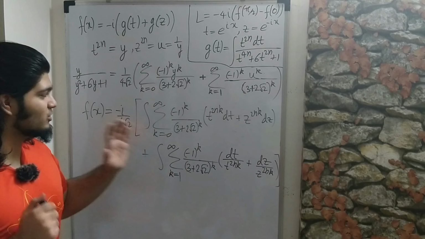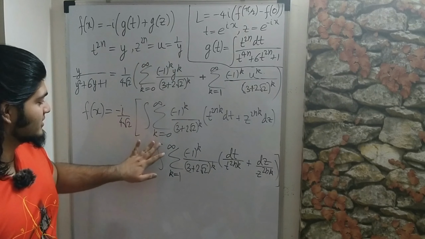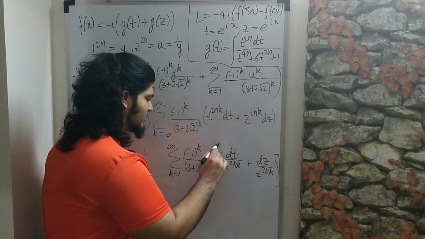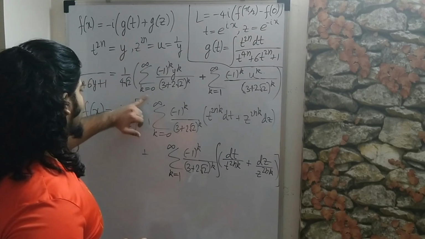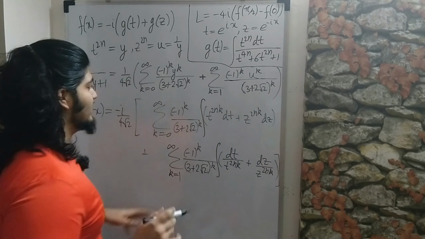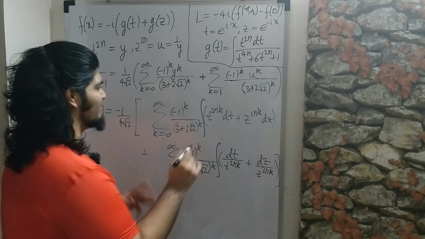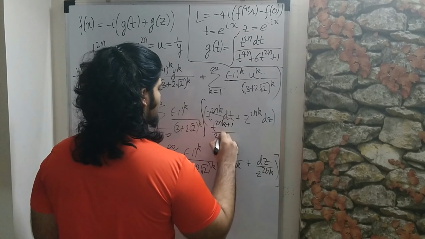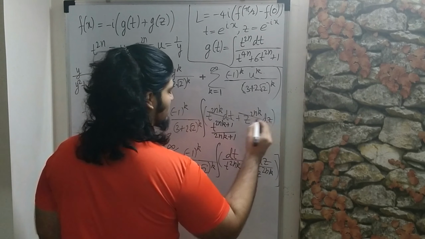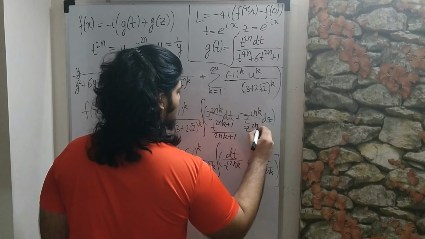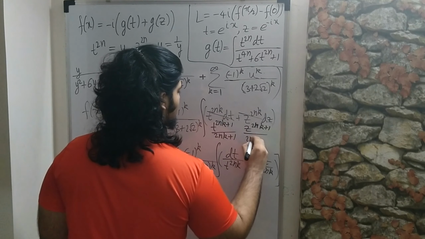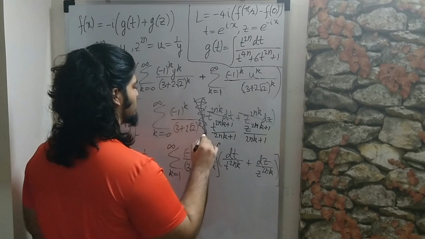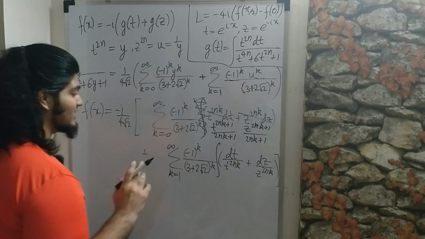So I know that this looks really complicated, but I want you to notice that all of this is just constant. So we can actually take the integral sign inside like that, and same thing over here, can take it inside, and this is just the power rule. So this just becomes t to the 2n k plus 1 over 2n k plus 1, and similar thing over here, z to the 2n k plus 1 over 2nk plus 1, and of course the integration sign goes away, so I'll just do that. It's becoming really messy, I know.